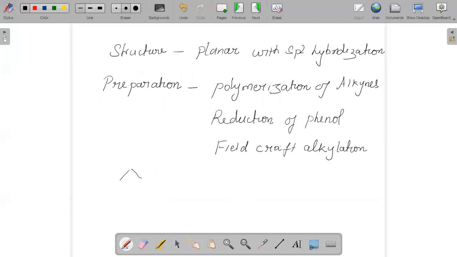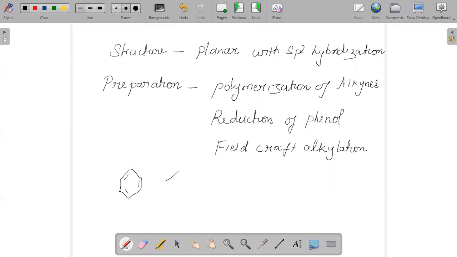There is no hard and fast rule that the bonds should be only like this. The condition is alternate double bonds. Hence, the structure can be written in any possibility.